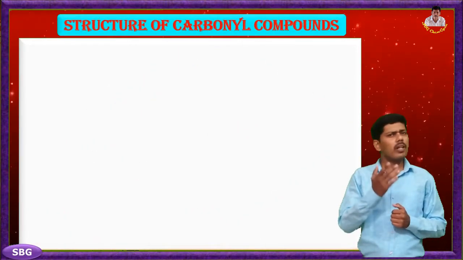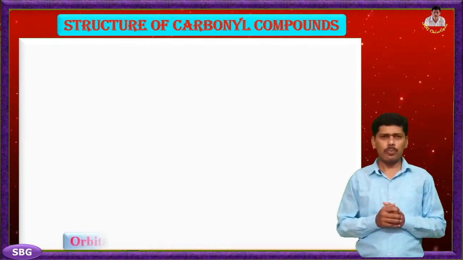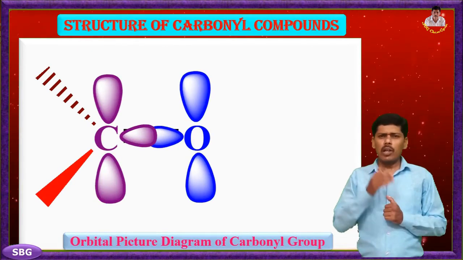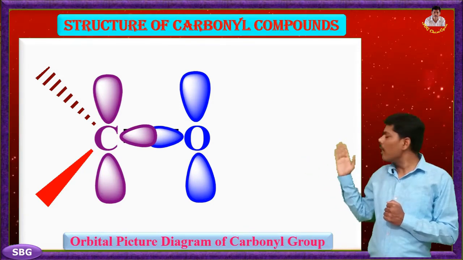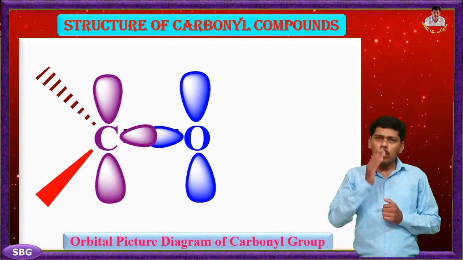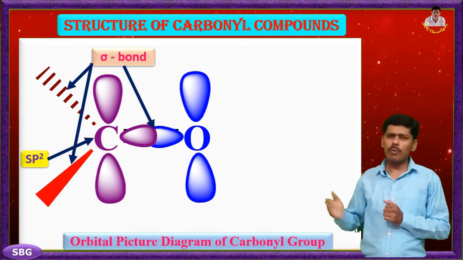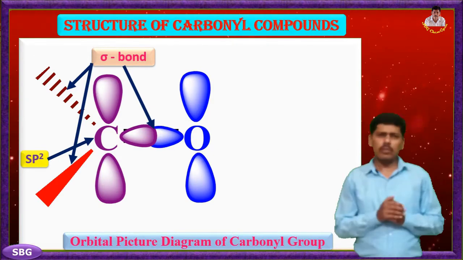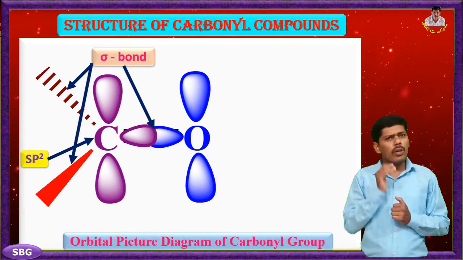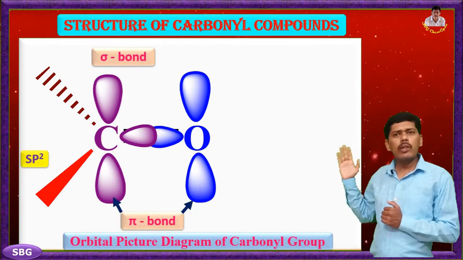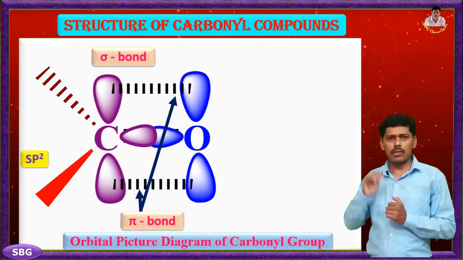Now we study the orbital picture diagram and polarity of the carbonyl group. In the orbital picture, the carbonyl compound is made up of a combination of carbon and oxygen atoms. The carbonyl carbon atom is sp2 hybridized and forms 3 sigma bonds. The fourth valence electron of the carbon remains in its p orbital and forms a pi bond with oxygen by overlap with the p orbital of oxygen.